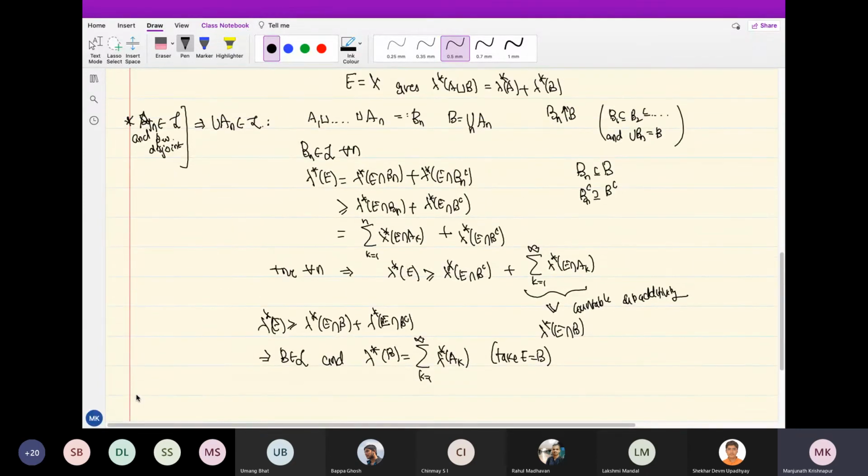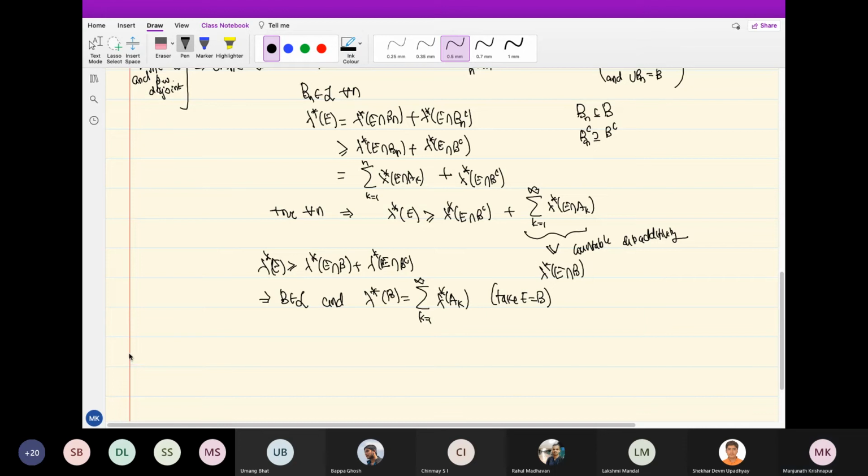The only thing is, what if the A_Ns are not disjoint? Is it still true that the union belongs to L? Well, it is easy to do that. So let B1 be A1, B2 be A2 intersection A1 complement.